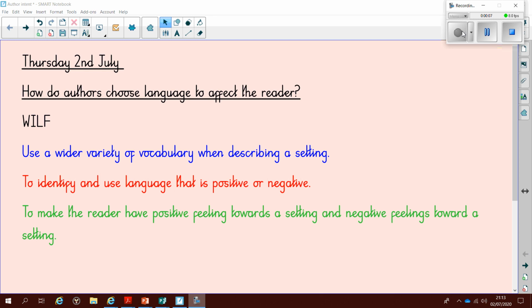So I want you to think about, how do authors choose language to affect the reader? By the end of today's lesson, I would like you to be able to make the reader have positive feelings towards a setting and negative feelings towards a setting.